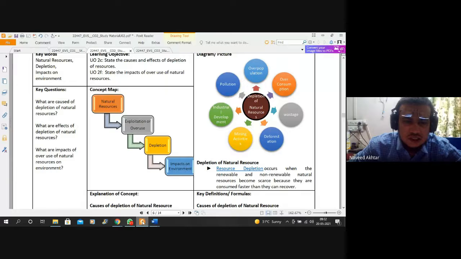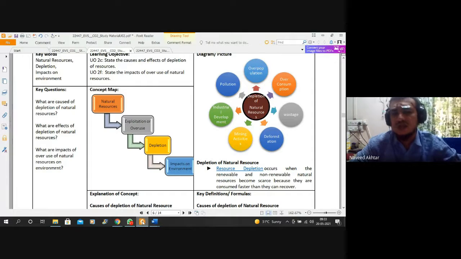So natural resources, if we overuse the naturally available materials, minerals, etc., then depletion of natural resources can occur. That is exploitation or overuse, and then depletion.